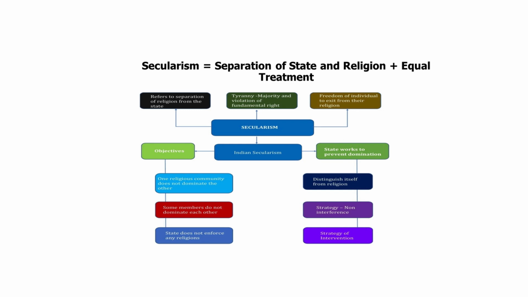In simple words, secularism is the separation of religion from the state. What often happens in secularism is that the majority comes into power, and due to this, tyranny can be seen. For example, in the context of India, even though India claims to be a secular state, there's a rise of tyranny over there in the name of saffronization or in the name of their own religion.